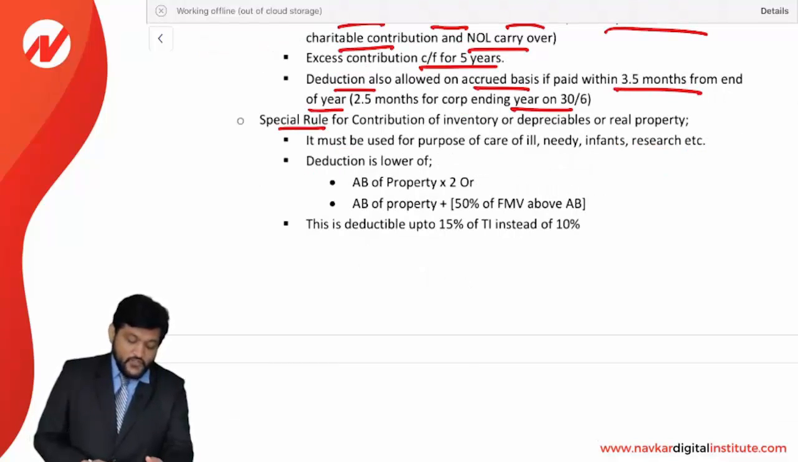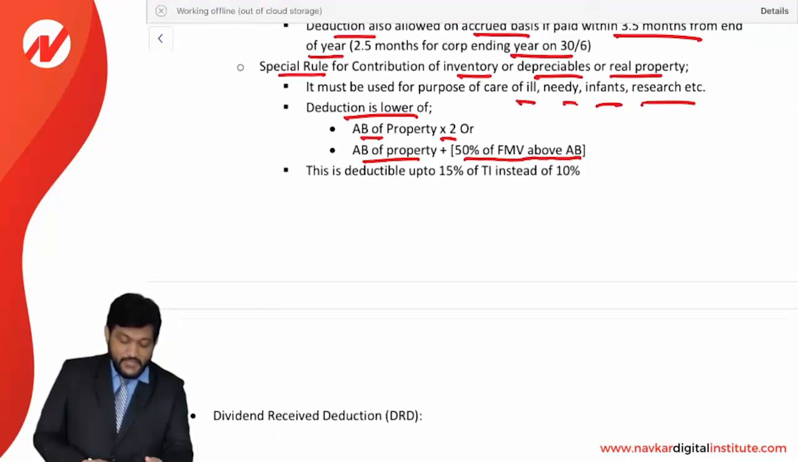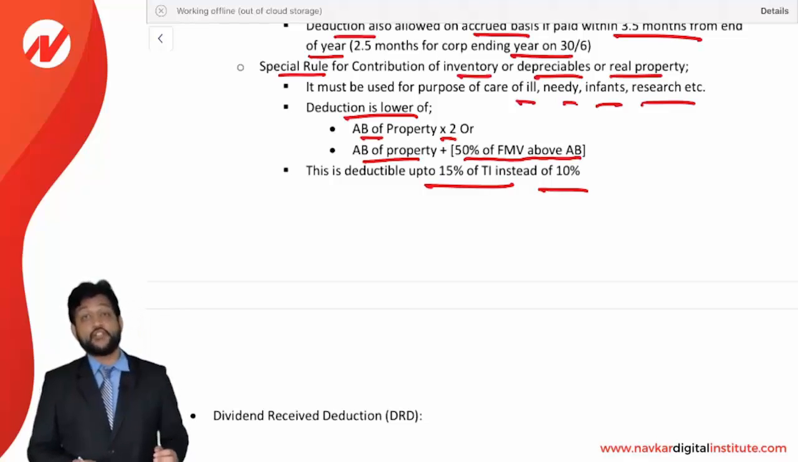Special rule for a contribution of inventory, depreciable property or real property. It must be used for the care of the ill, needy or infants, or for research, etc. Deduction is the lower of adjusted basis of property times 2, or adjusted basis of the property plus 50% of FMV above adjusted basis. You will calculate these two and the lower of them will be your charitable contribution deduction. This is deductible up to 15% of taxable income instead of 10%. That is a special rule given for it. Normally the 10% limitation is there, but here it is 15%.